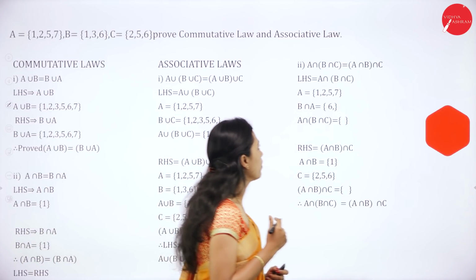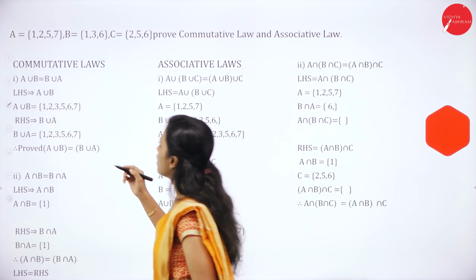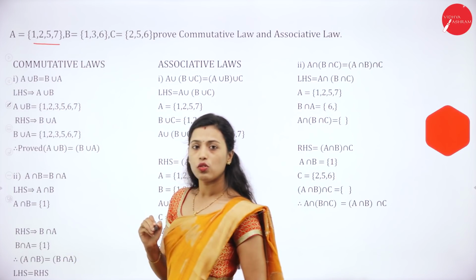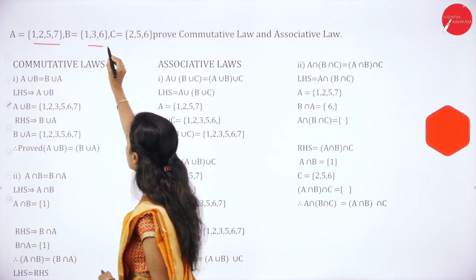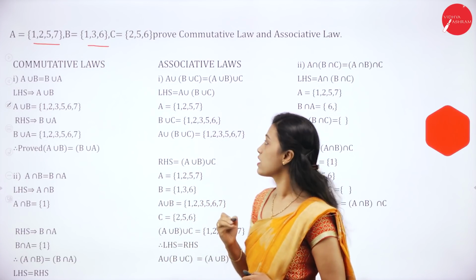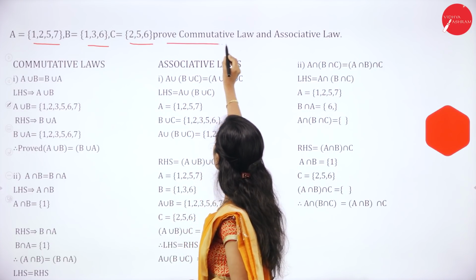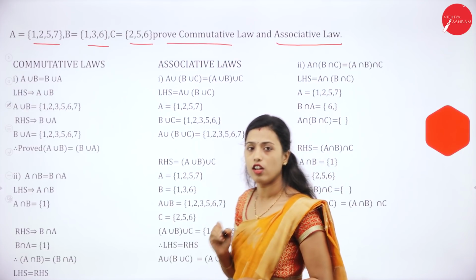Next, we have to prove the laws. Here they have given A is equal to {1, 2, 5, 7}, then B is equal to {1, 3, 6}, C is equal to {2, 5, 6}. Here we have to prove the commutative law and associative law.